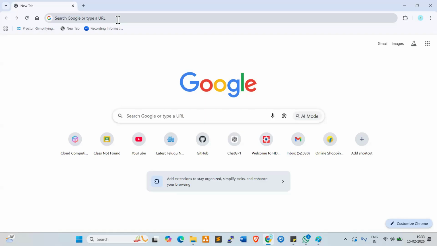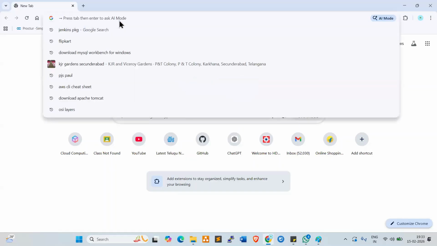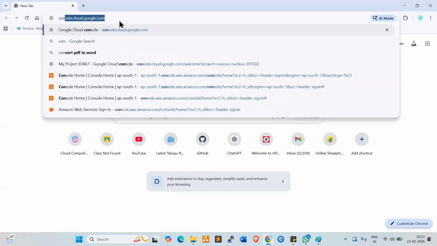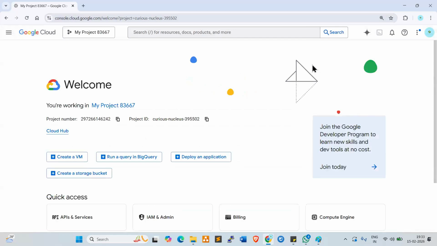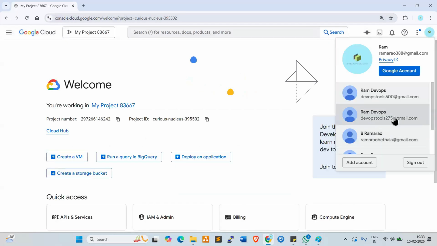If you want to log in to your GCP account, console.cloud.google.com is the URL. Look at here. You can change the Gmail, whatever Gmail you are using.